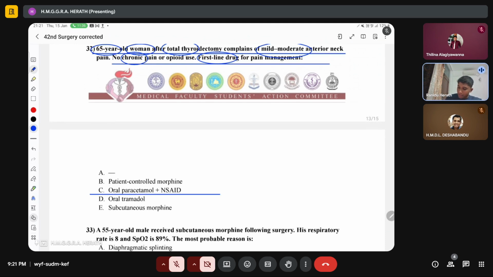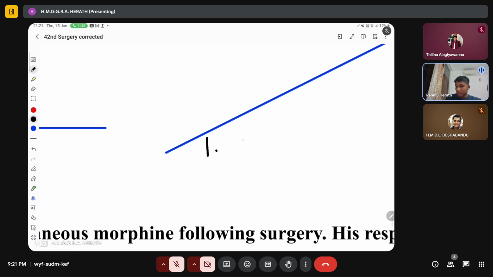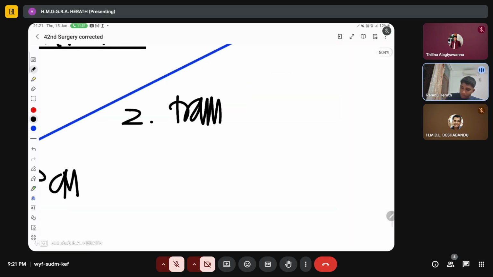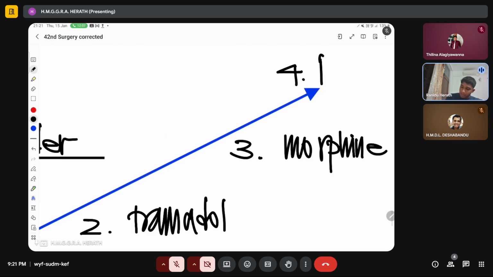So there's the WHO pain ladder. That is what they have been asking about in the underlying theory for this question. If you can remember, the WHO pain ladder starts with non-opioid drugs first. So in non-opioid drugs, you start with something like paracetamol, and then you go with weak opioids like tramadol, right? And then you go for a strong opioid like morphine, right? And then ultimately you can go for something like fentanyl and regional blocks, and so on.